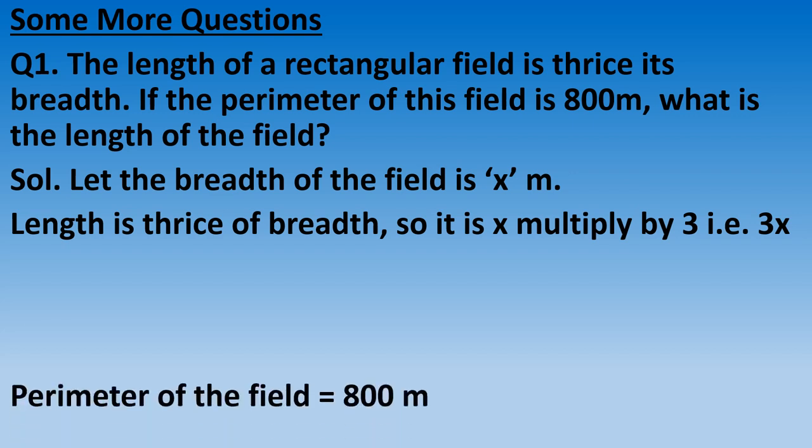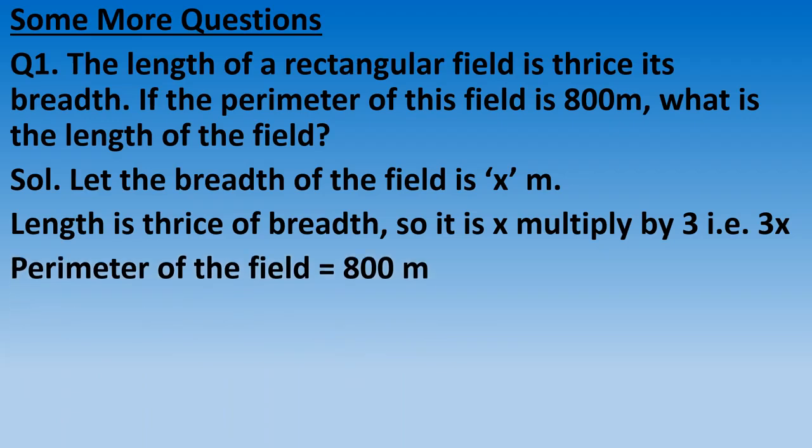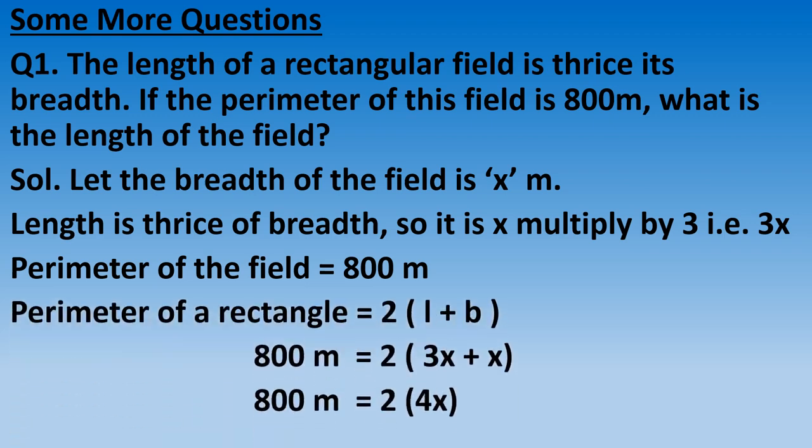Now the perimeter of this field is given to us, 800 meter. What is the formula for the perimeter of a rectangle? 2 times (l plus b). Fine. Now in place of the perimeter of a rectangle, I am writing the value of the perimeter, that is 800 meter. See in the solution. Below perimeter of a rectangle, I have written 800 meter.